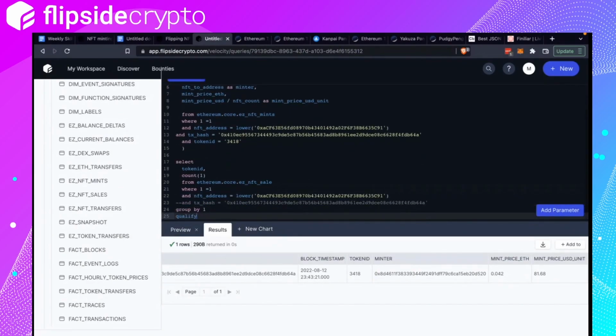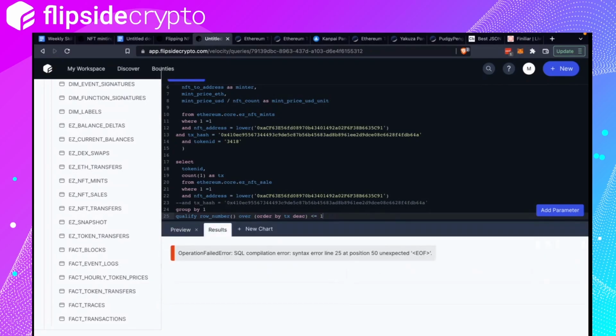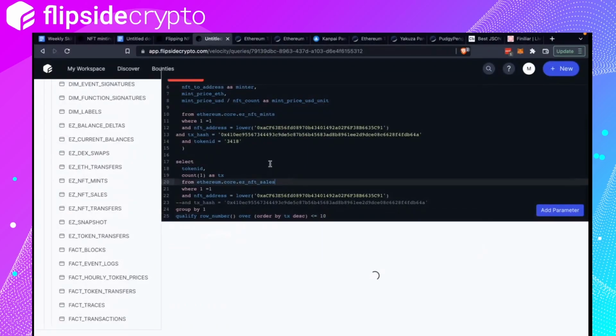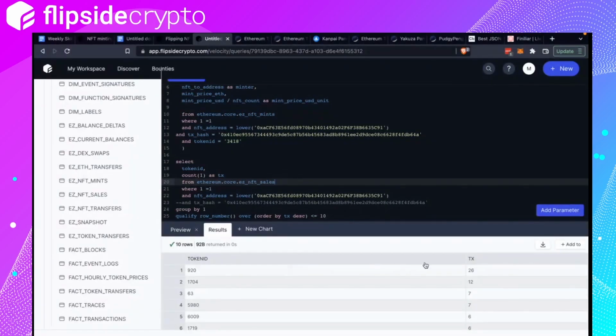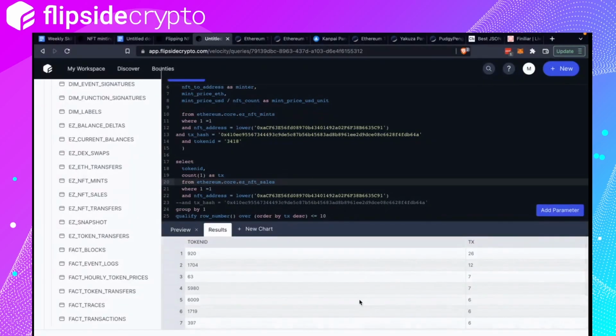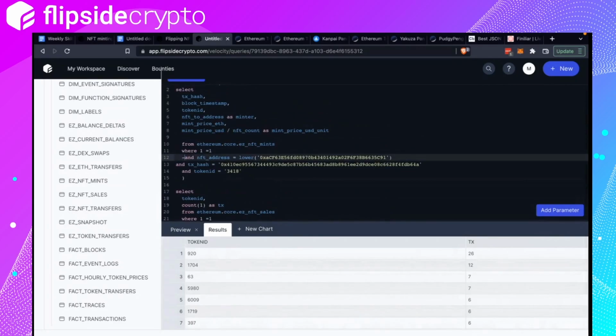Group by one, qualify, row number, oopsie. Order by. Oopsie. So I'm trying to get the top 10 token IDs sold by number of times. Okay, so this was sold 6 times. I'm going to use this instead. 6009. So 6009. All right, cool.